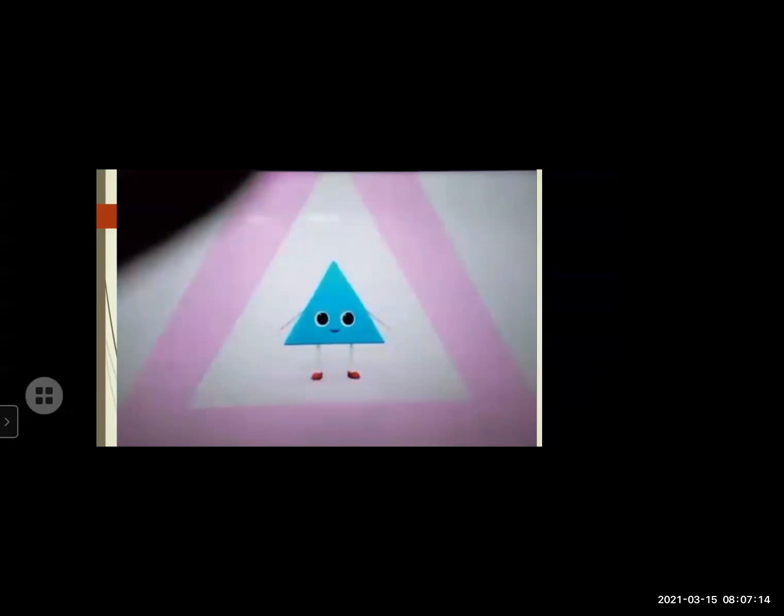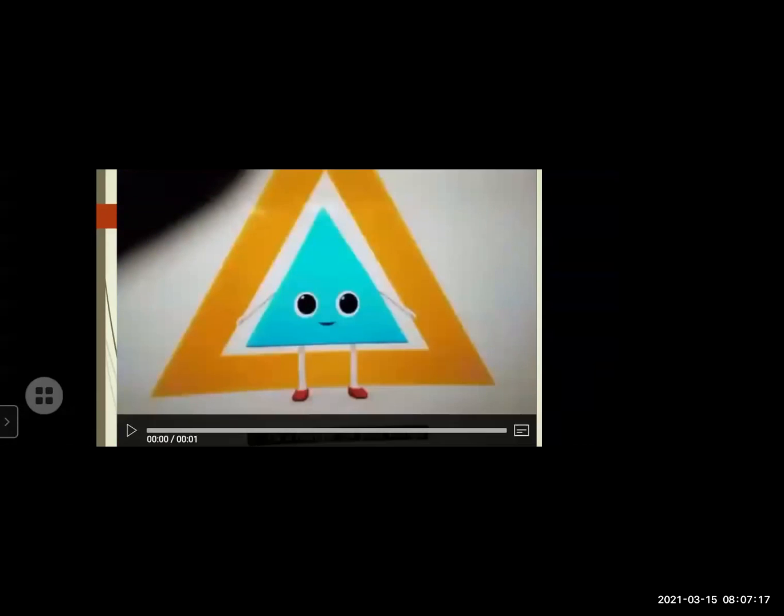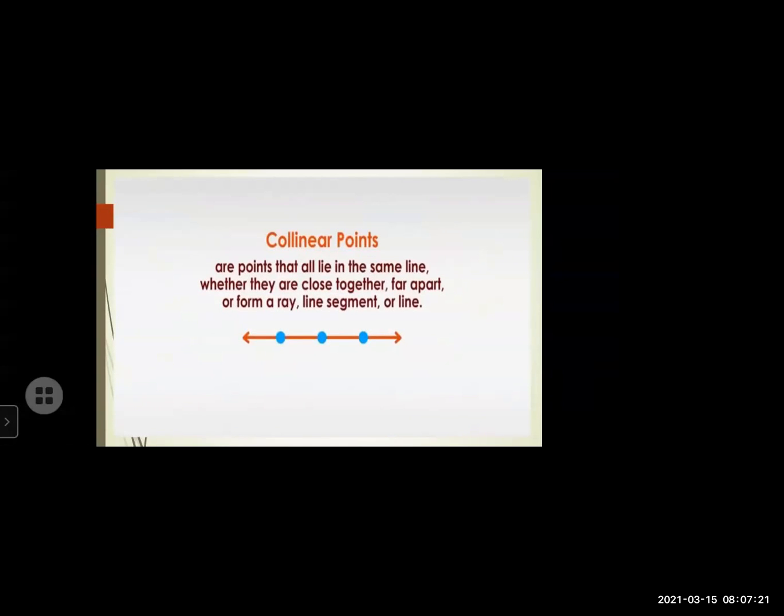Triangle is also ready to learn something new. Next, collinear points. What do we mean by collinear? Collinear points are points that all lie on the same line, whether they are close together or far apart, or form a ray, line segment, or a line.